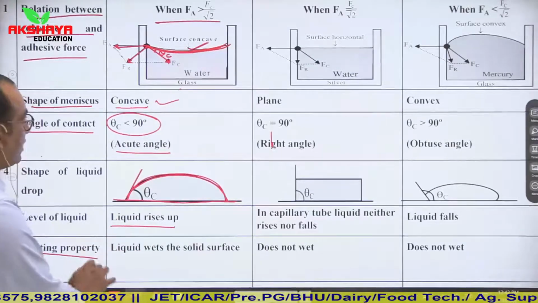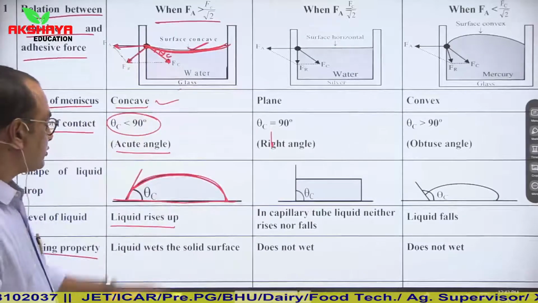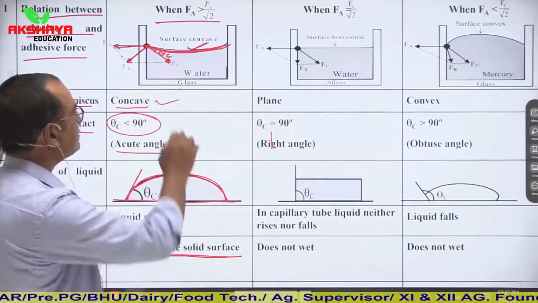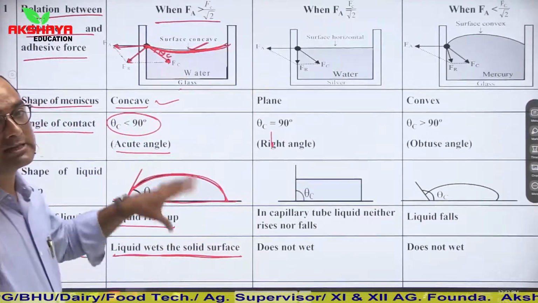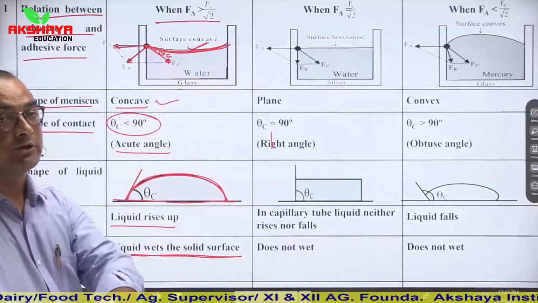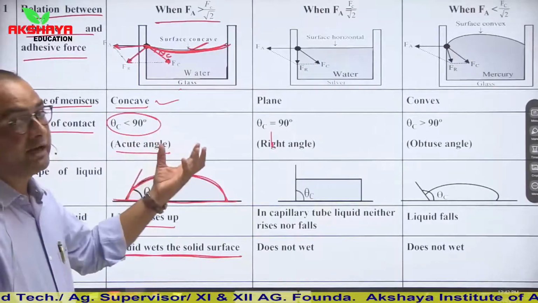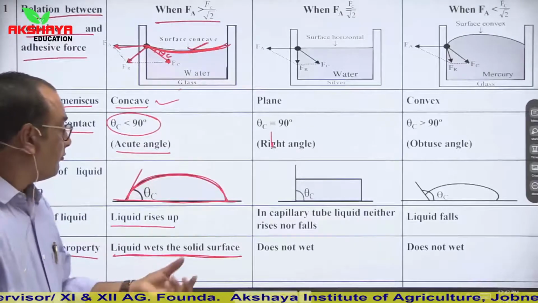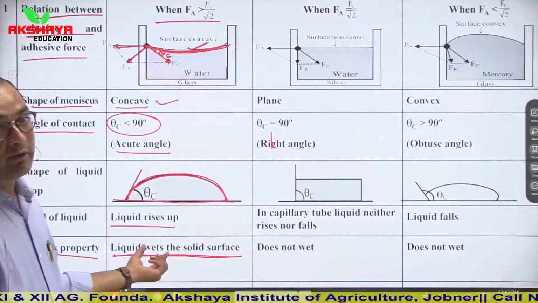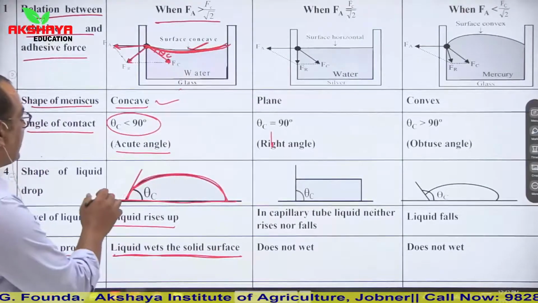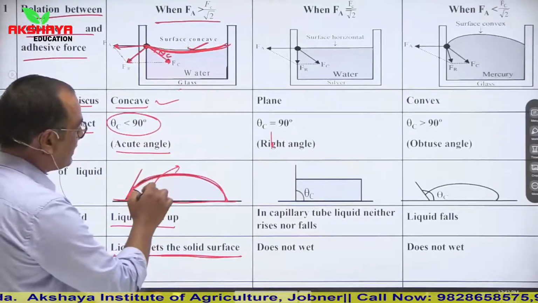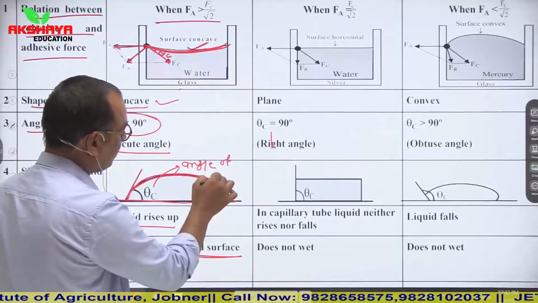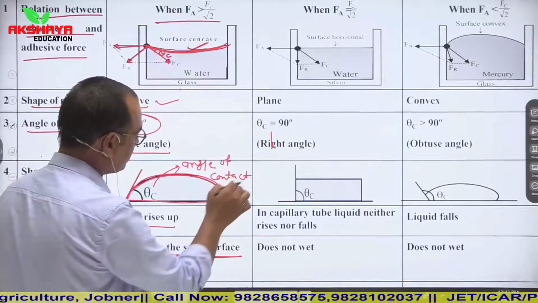And the wetting property: will it wet this glass surface or not? In this condition, the liquid wets the solid surface. So these are some patterns of questions which are directly asked in your competitive exams, whenever you are given a glass filled with water and asked whether the glass is wetted by that liquid or not. It totally depends on this critical angle, or rather you can say this angle of contact. This angle of contact defines whether it will wet that glass surface or not.